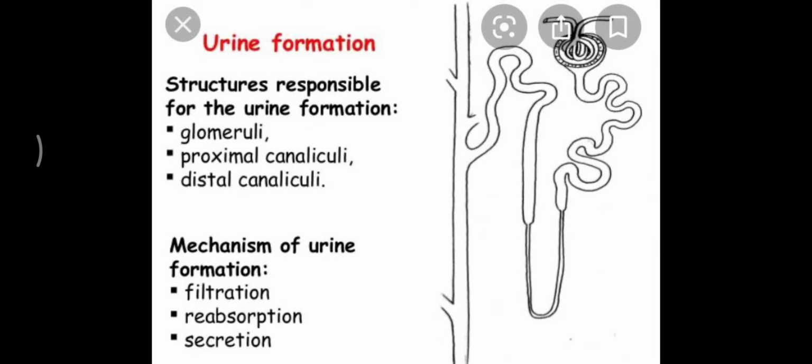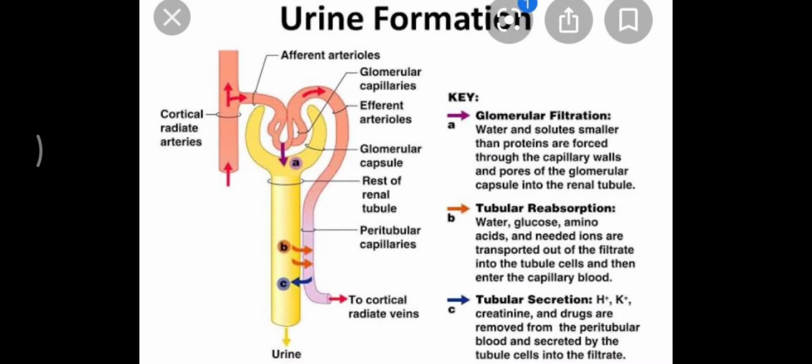Now let us look at the mechanism of urine formation. The mechanism of urine formation involves three steps, that is the ultrafiltration, tubular reabsorption and tubular secretion. Now as per the name, it is very clear that ultrafiltration means here the things will be filtered out very minutely, and tubular reabsorption and tubular secretion will be done by PCT, Henle loop and DCT.